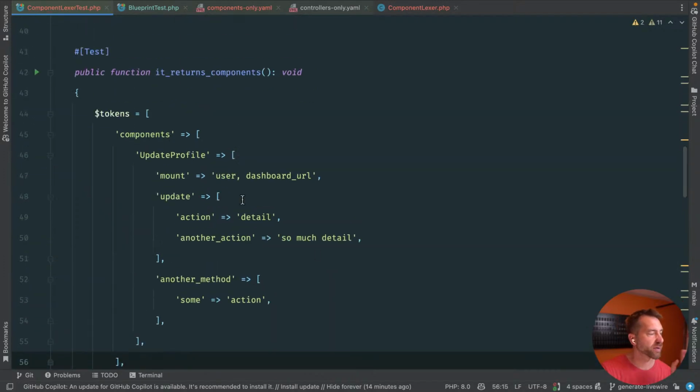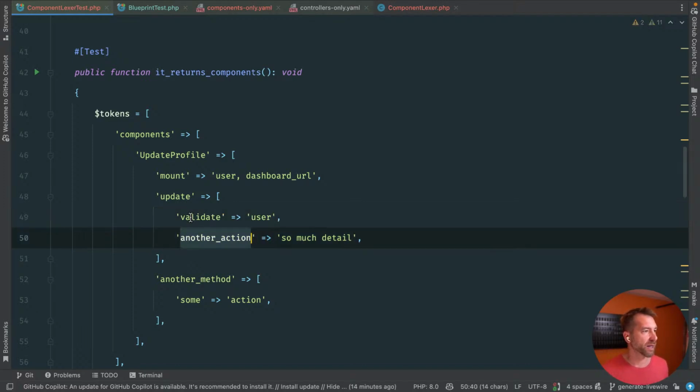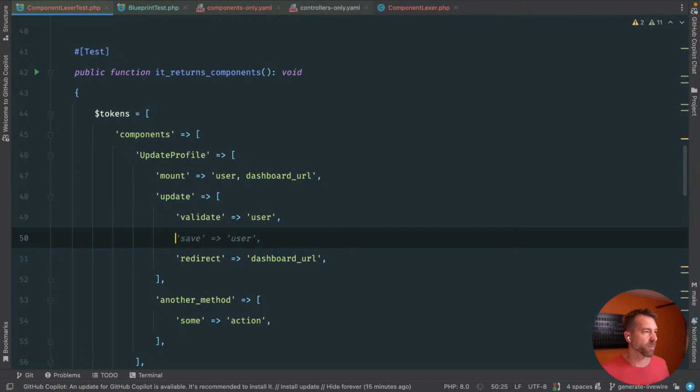I don't need two of them. Update profile, we have mount, we have user, dashboard URL. We are going to leave update. We need a real action here. So we could say something like validate user, and then redirect to dashboard URL. Maybe there's something else in here where we dispatch, you know, profile updated, or something like that.